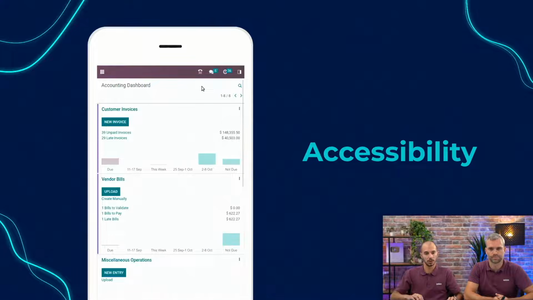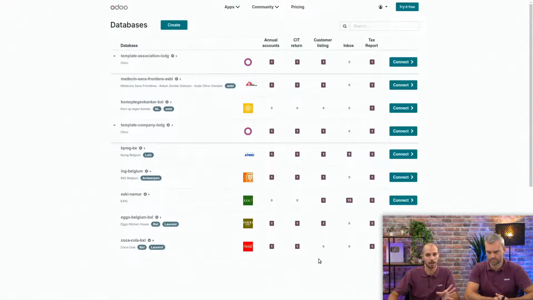Okay, so for this illustration, I will use something we are using on a daily basis. It's our phone. So let's imagine I'm one of your clients, and I received an invoice like this one, for example, and I don't want to lose it, so I will just take a picture of it and send it to the database. So before doing that, let's go back to the accounting dashboard, and let's imagine I'm the Coca-Cola client, and as you can see under inbox, I don't have any document. So I will now just take a picture of this invoice, and I will send it to the database.